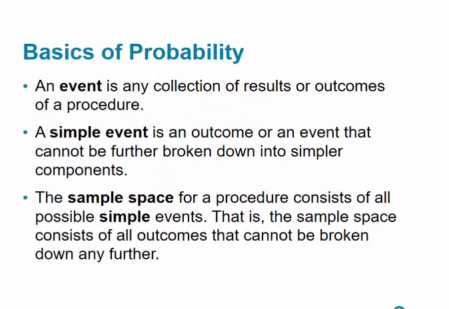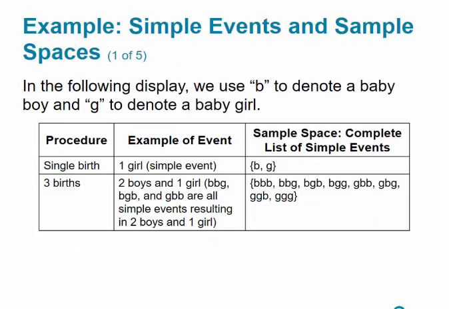So basics of probability: an event is any collection of results or outcomes of a procedure. A simple event is an outcome of an event that cannot be further broken down into simpler components. Sample space for a procedure consists of all the possible simple events, that is, the sample space consists of all outcomes that cannot be broken down any further. And just like anything else, probability is best explained using examples.